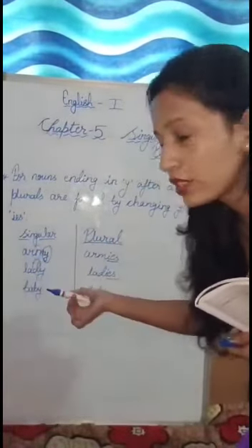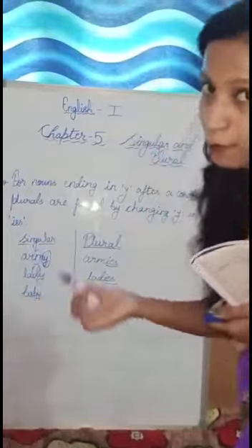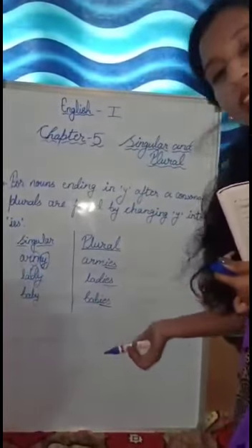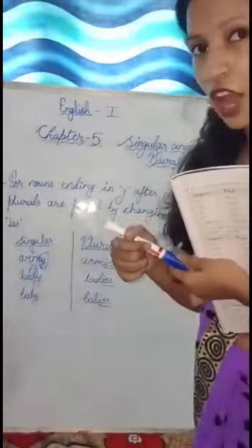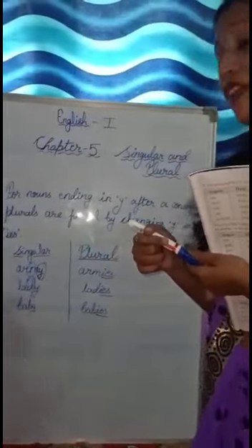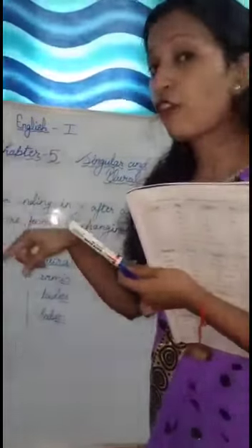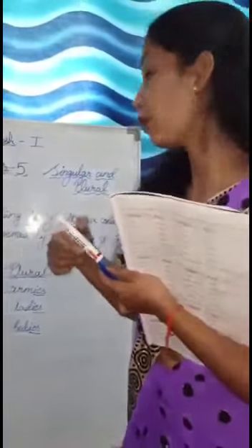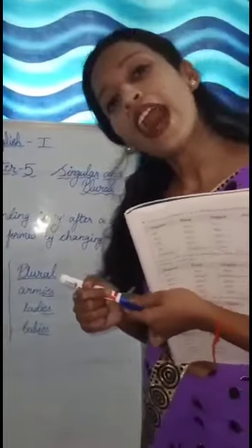Similarly you see before Y B is there, and B is a consonant, so you will add IES to make it plural. So now you have understood how you will make it plural when there is Y at the end and before Y consonant is there. How you will make it plural? You will make it plural by adding IES.